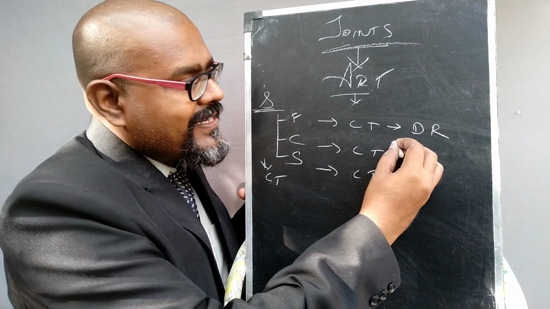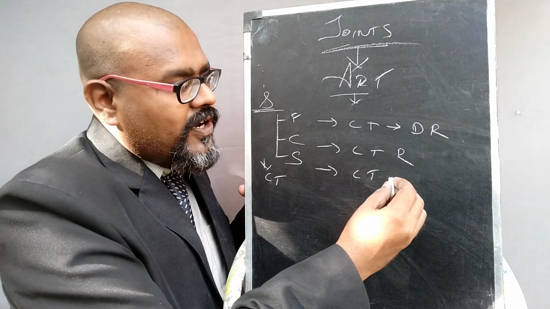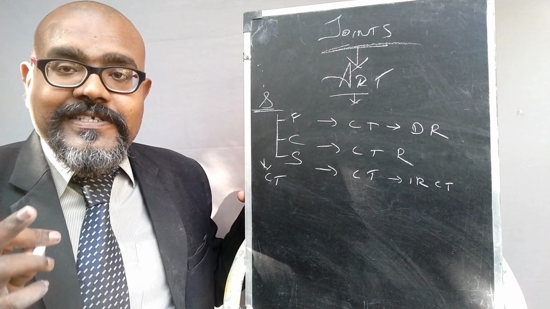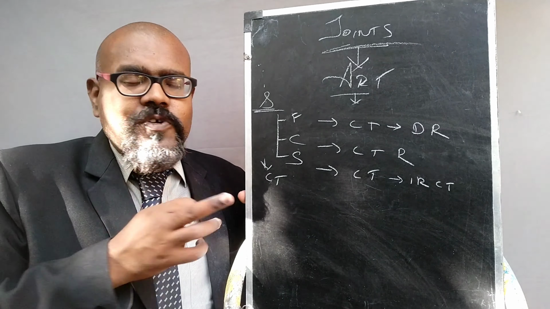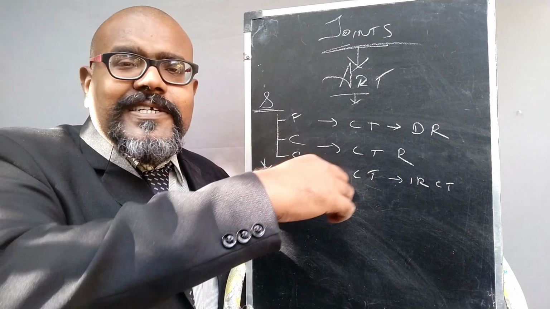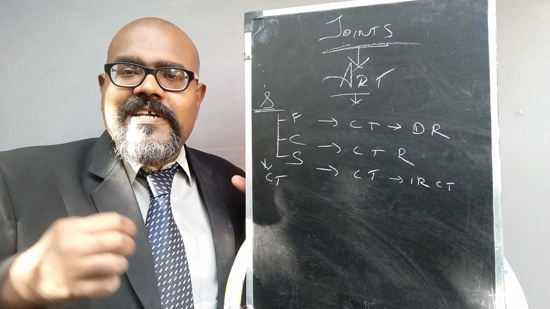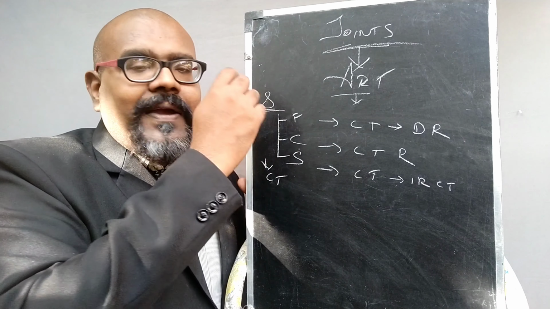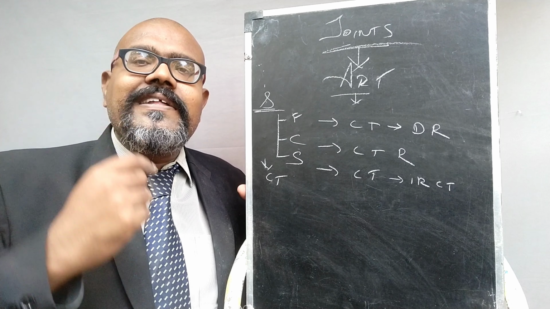The cartilage joint has regular connective tissue, but not in a dense manner. The synovial joint has irregular connective tissue. This is the variation we can note. All are made up of connective tissue, of course, but in the fibrous joint the tissue is clustered, very dense, yet regularly arranged. The best example of a fibrous joint you can see is in the skull.